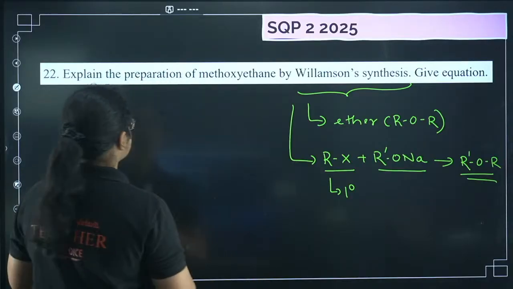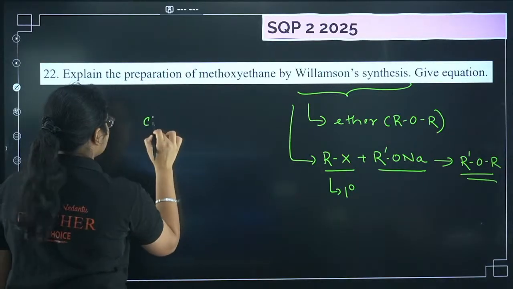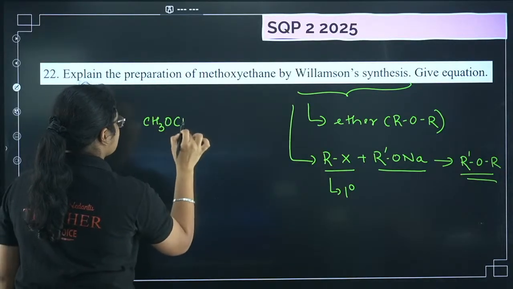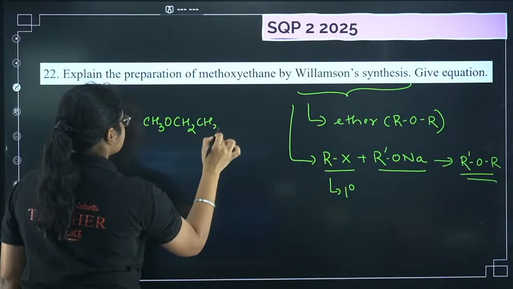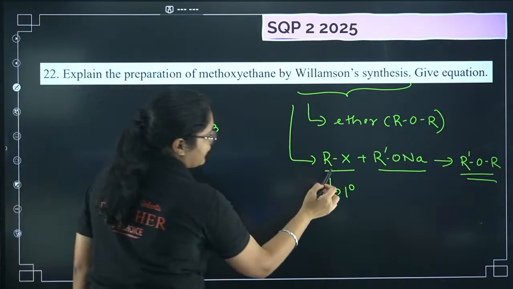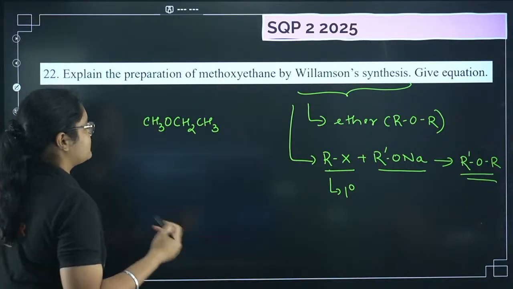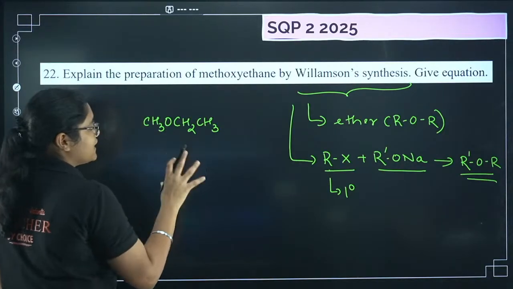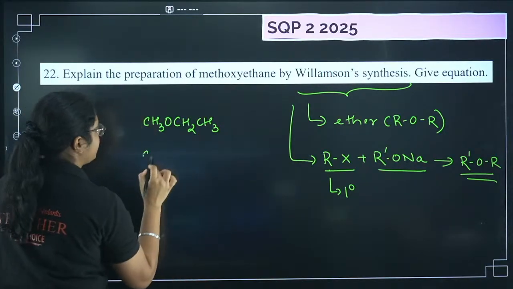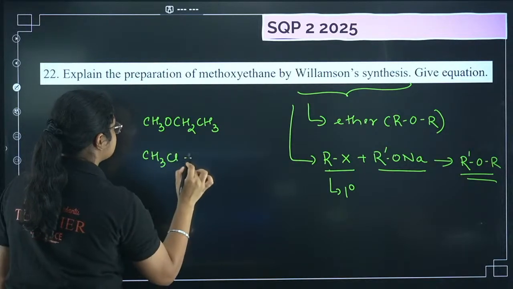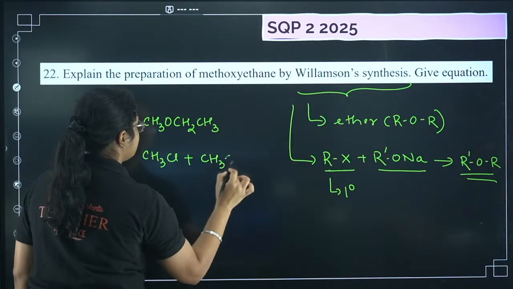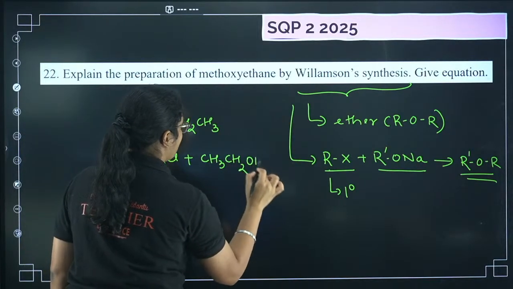So now the question is asking you to prepare methoxyethane. One should be your alkyl halide, another has to be a sodium alkoxide. The one which is less hindered should be your methyl halide. So you should take CH3Cl plus CH3CH2ONa.